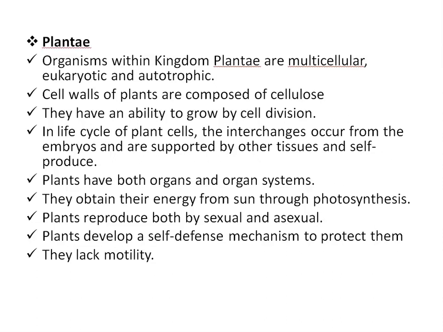Embryos are small masses of unspecialized cells. Plants have both organs and organ systems. They obtain their energy from the sun through photosynthesis. Plants reproduce by both sexual and asexual means, and plants develop self-defense mechanisms to protect themselves, and they lack motility.